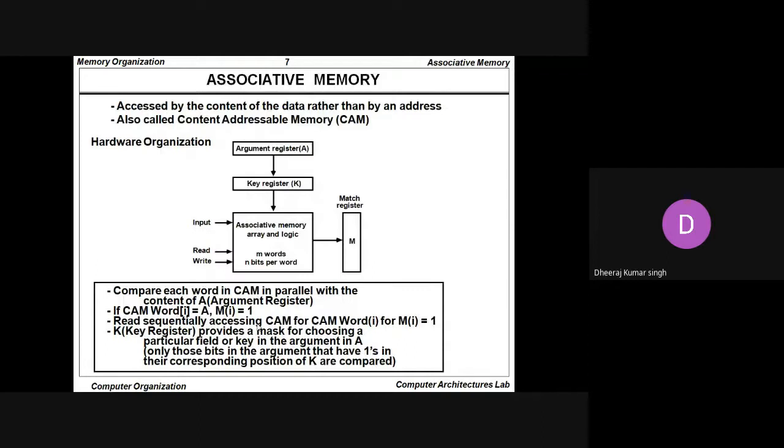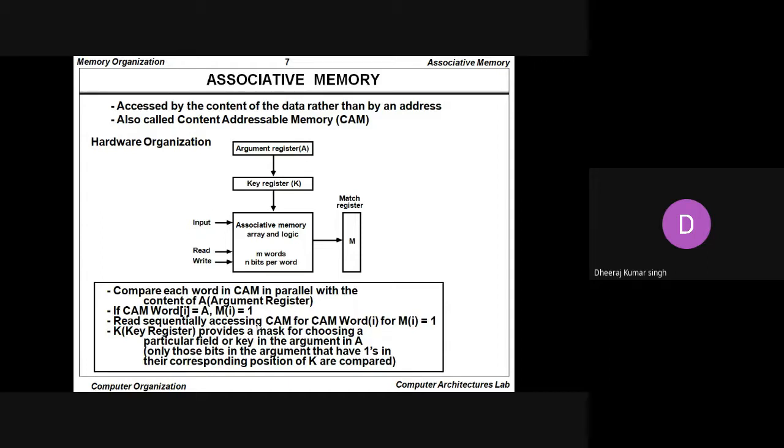Next is the associative memory. What do you understand by the term associative memory? Whenever we talk about associative memory, it is accessed by the content of the data rather than by an address. When we want to access the memory by using the content, not by the address, that type of memory is known as associative memory.